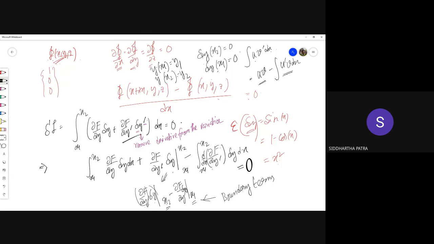Later you may encounter problems where this is not universally true. But at least in this problem, in the context of the brachistochrone problem, because the y value is given at x1 and x2, the variation should be 0 at x1 and x2. That means delta y at x2 is 0 and delta y at x1 is 0. Can we agree on that?